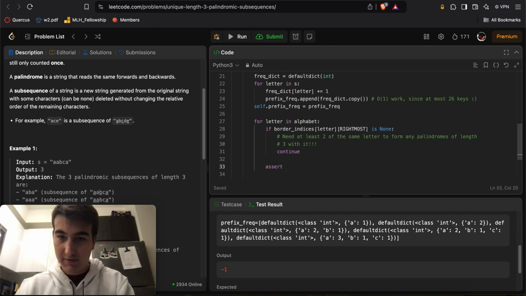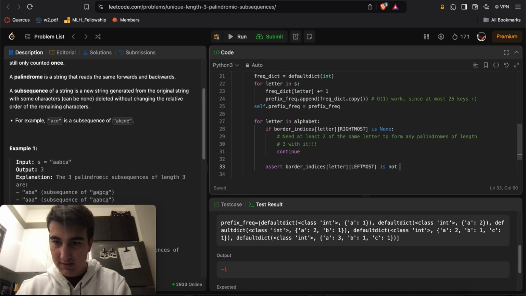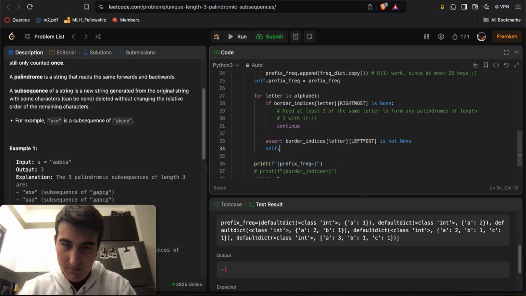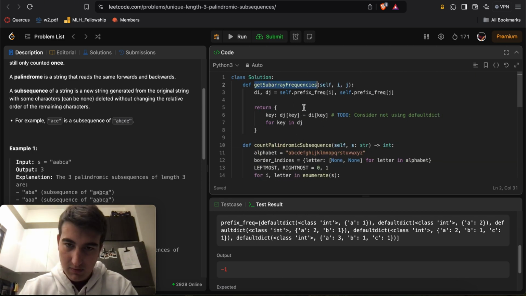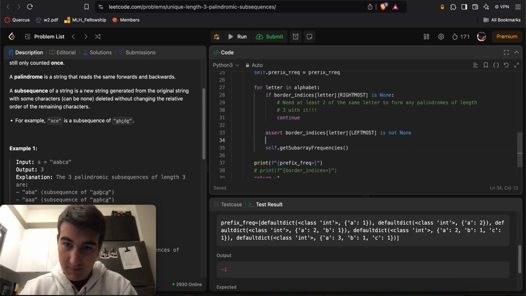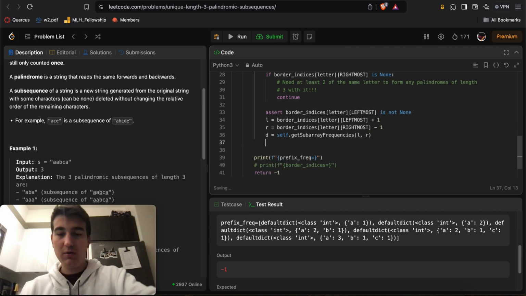So assert leftmost is not none. Now we'll do self that gets subarray frequencies from, okay, we'll do that.